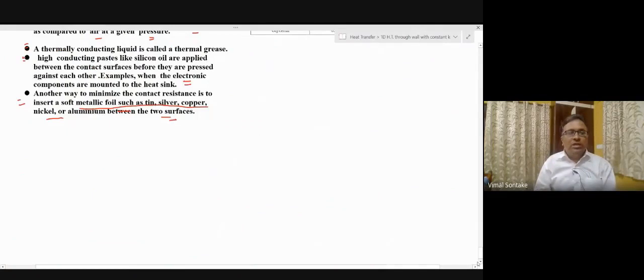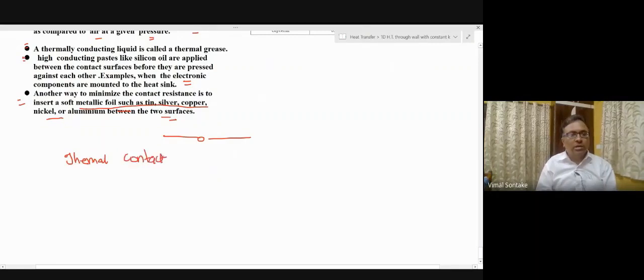Now, before thermal contact resistance, we have also come across thermal resistance. Both the terms sound the same, but there is a difference between thermal resistance and thermal contact resistance. So let us compare them one by one. Otherwise, it creates a lot of confusion.